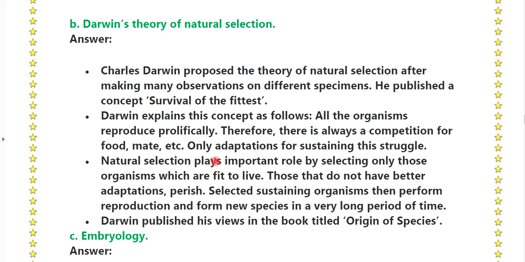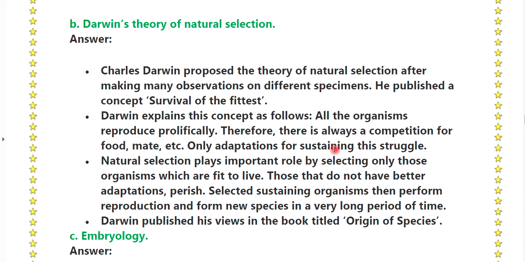B, Darwin's theory of natural selection. Answer, Charles Darwin proposed the theory of natural selection after making many observations on different specimens. He published the concept of survival of the fittest. Darwin explains this concept as follows: all the organisms reproduce prolifically, therefore there is always a competition for food, mate, etc.